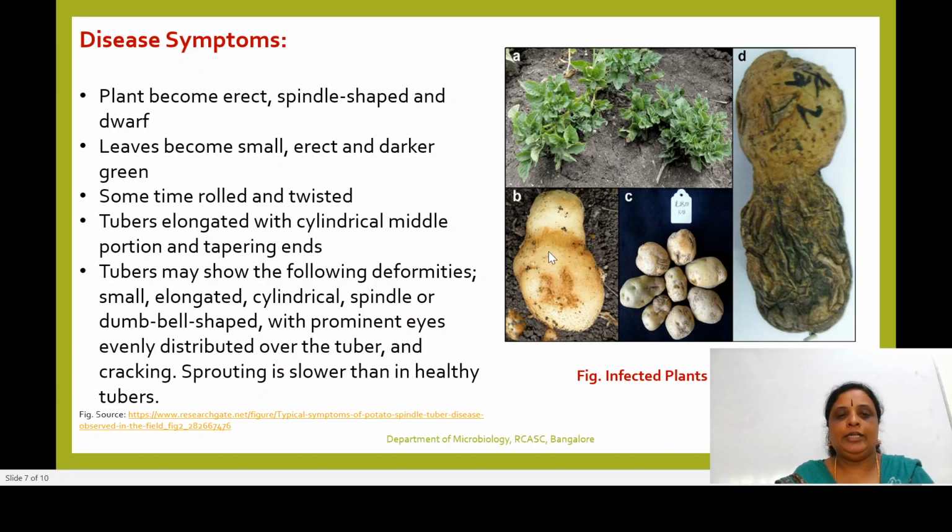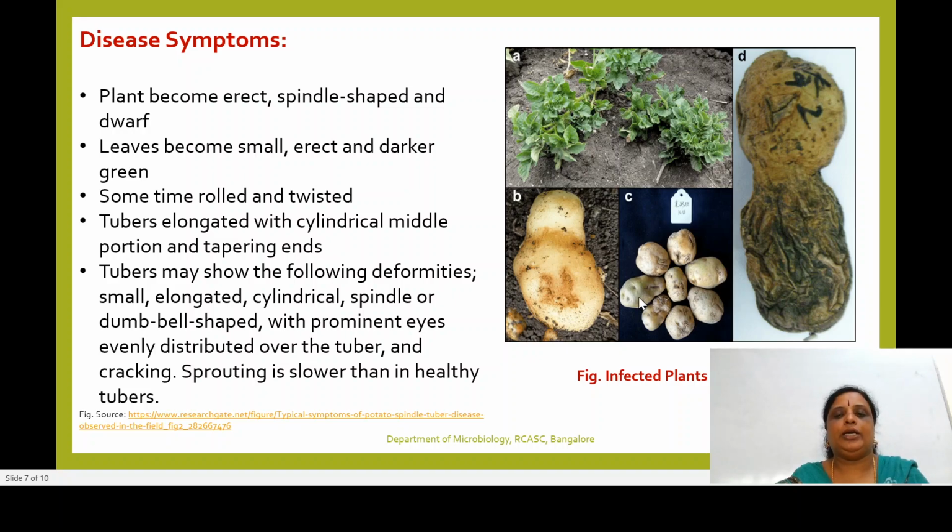You could find the tubers becoming elongated in the middle portion with a tapering end, and the tuber may show the following deformities: they become small, elongated, cylindrical, spindle or dumbbell shaped, like this dumbbell shape, with prominent eyes. These are the eyes. What are these eyes meant for?